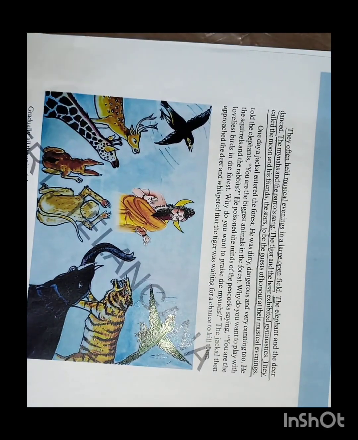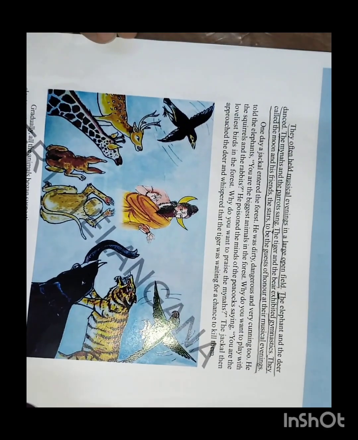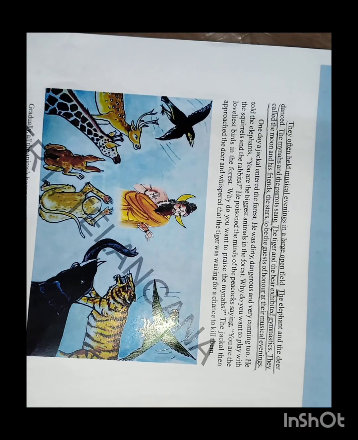So all the animals gathered in one open field and conducted the musical evening, and all the animals participated in it. All the animals are taking an active part in an activity. They are showing their presence and their talents in the musical evening. Everybody participated, and all the animals thought.